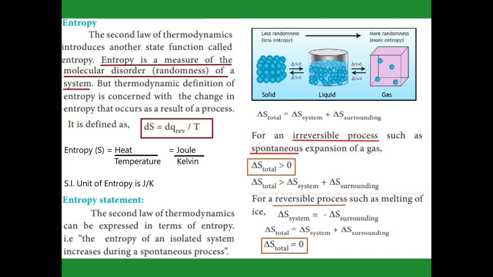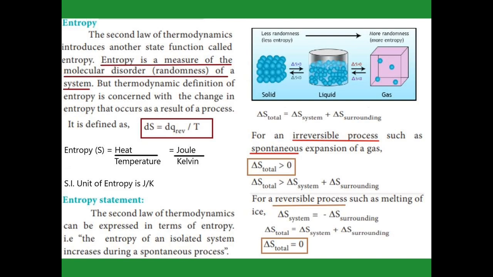Entropy definition. What does entropy mean? It is a measure of molecular disorder of the system. Disorder means randomness. In a solid, the molecules are orderly arranged, but in a liquid, the molecules are irregularly arranged. In the same way, in gases it is even more irregularly arranged.